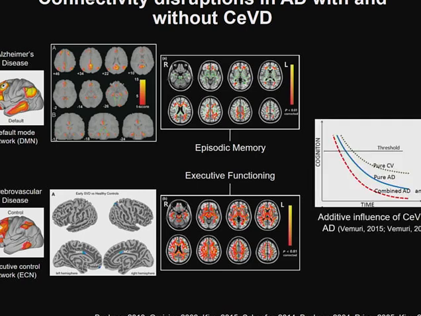Now, there are recent studies that have looked at subjects with comorbid Alzheimer's disease as well as cerebrovascular disease pathology. And one of the key hypotheses out there talks about the additive influence of cerebrovascular disease in Alzheimer's disease. Now, what this means is that it is thought that subjects that have both combined Alzheimer's disease as well as cerebrovascular disease pathology tend to be further along the disease progression rather than those that have either. However, not many studies have looked at functional as well as structural network changes in subjects with such comorbidities.